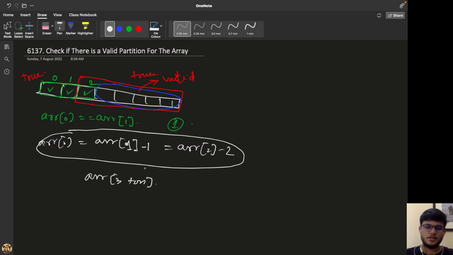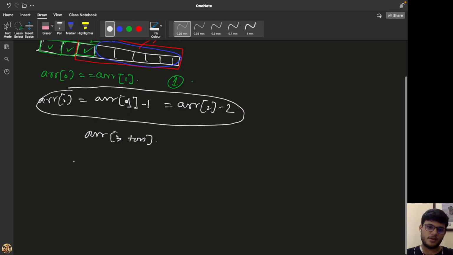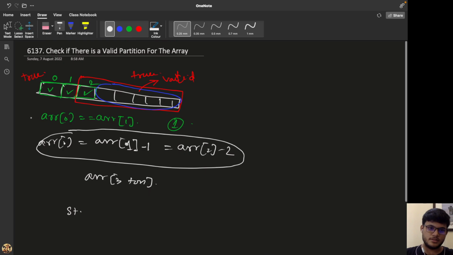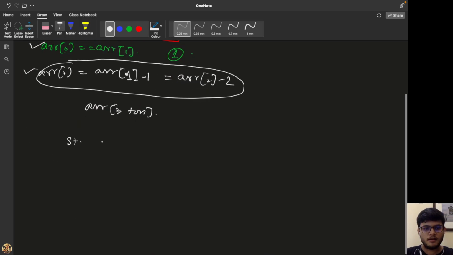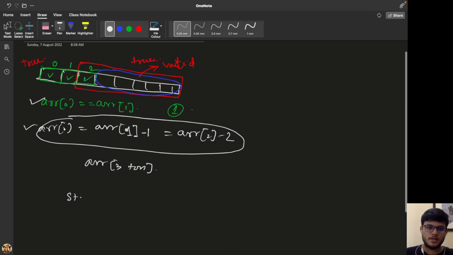So we can think of recursion. Let's say we have the starting of the array, and we check these three conditions. For each of these conditions, if any of them is satisfied, then we check whether the corresponding suffix array can be divided into valid partitions or not. So it is like a smaller subproblem.